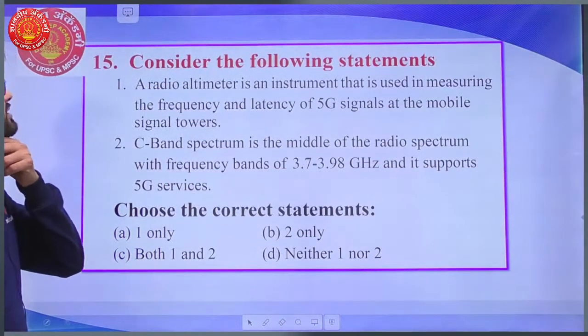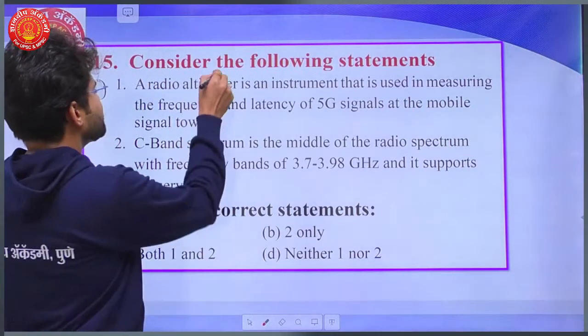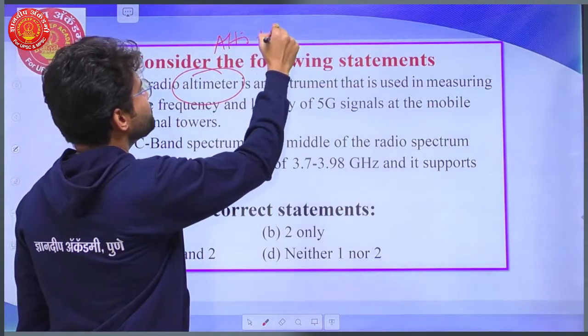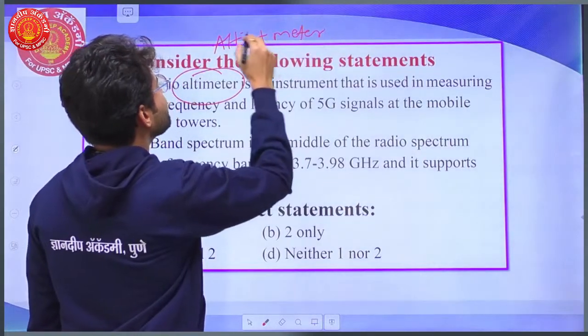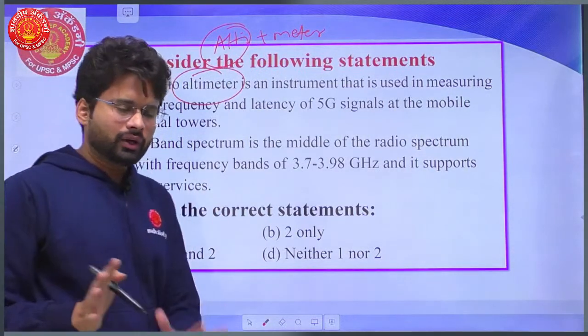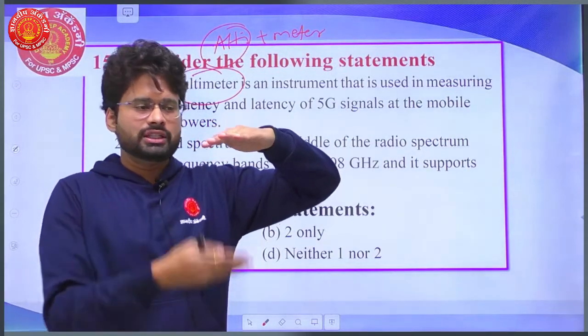Next, the following statements on the radio altimeter. What do you mean by altimeter? The name itself suggests it: alti plus meter. It means an instrument that measures altitude. You know how aeroplanes measure their height from sea level or ground.